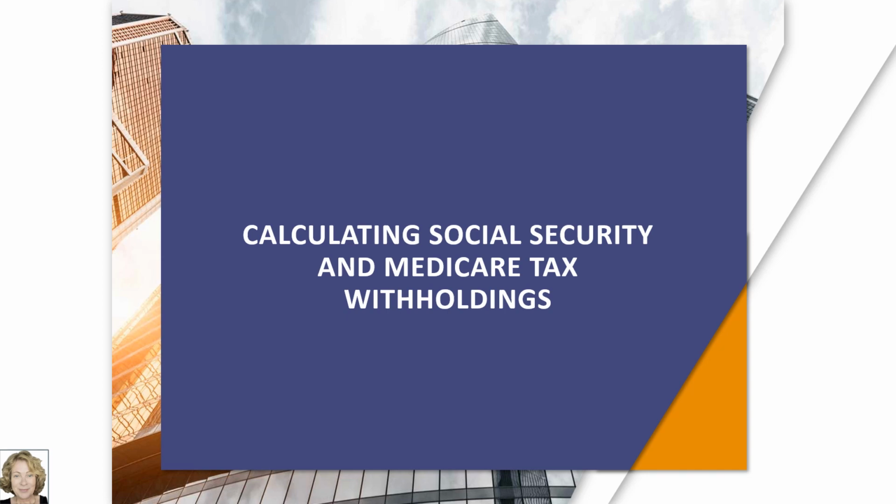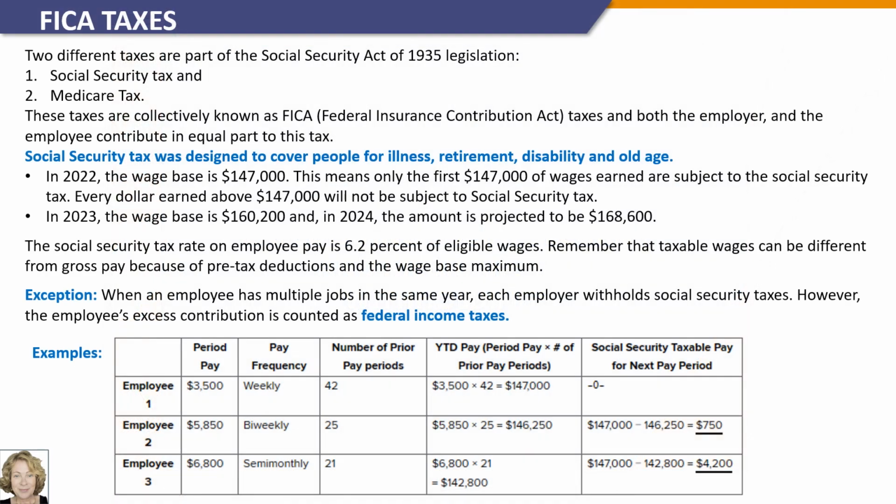Hello. In this video, you'll learn how payroll accountants determine Social Security and Medicare tax withholdings. The Social Security Act of 1935 mandated the withholding of certain taxes in addition to federal income tax. Two different taxes are part of the Social Security Act of 1935 legislation: Social Security tax and Medicare tax.